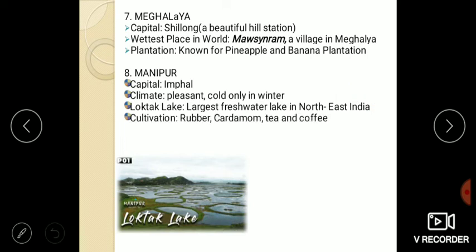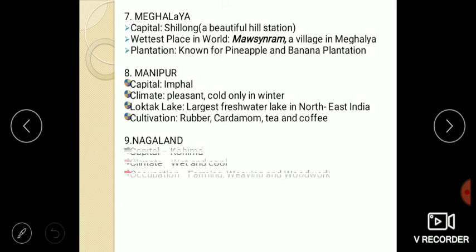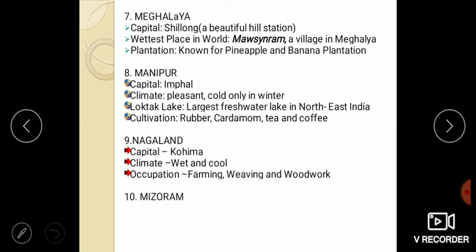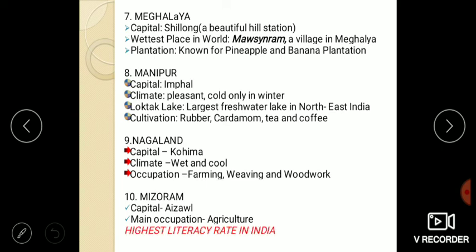The people of Manipur cultivate rubber, cardamom, tea and coffee. Nagaland: the capital is Kohima. The climate is wet and cool and the occupation is farming, weaving and woodwork. Next is Mizoram, whose capital is Aizawl. The main occupation is agriculture. And students, do you know that the highest literacy rate in India is in Mizoram?